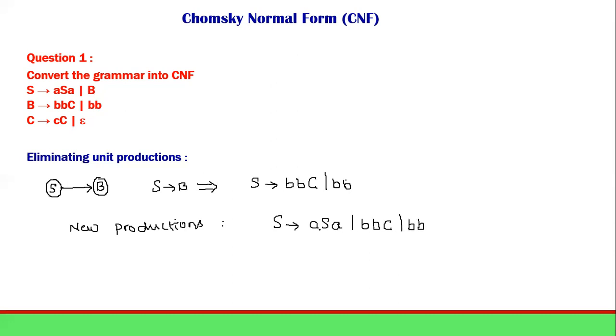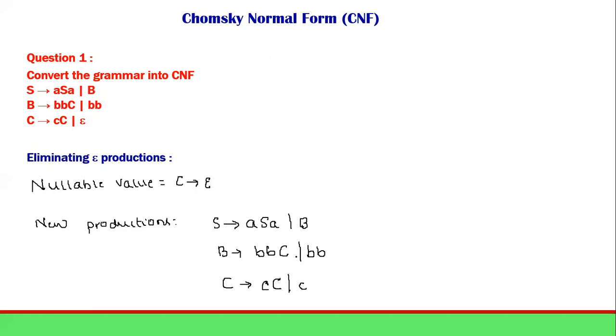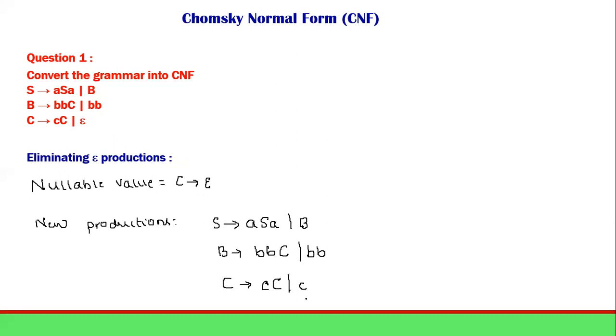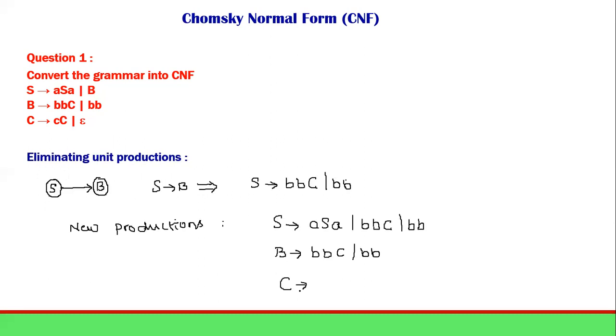Then B we will write as, in the previous one we have seen, BBC or BB, and then C will be, let us see what we have written, C or c here. So it will be capital C followed by small c, or small c.